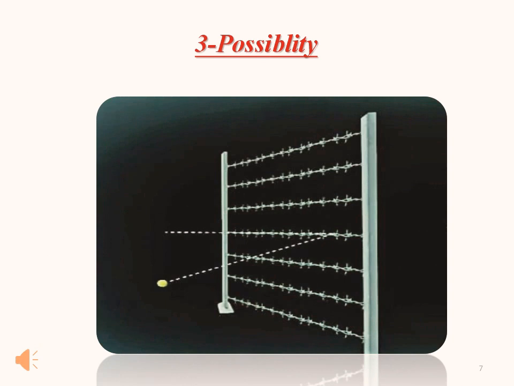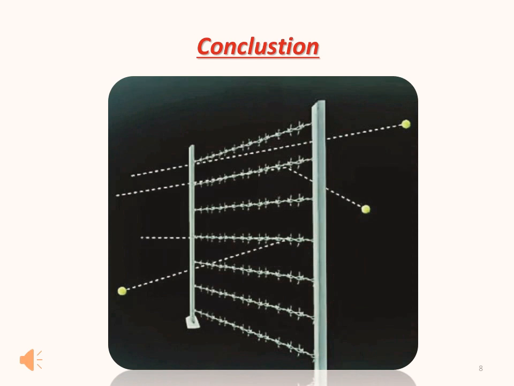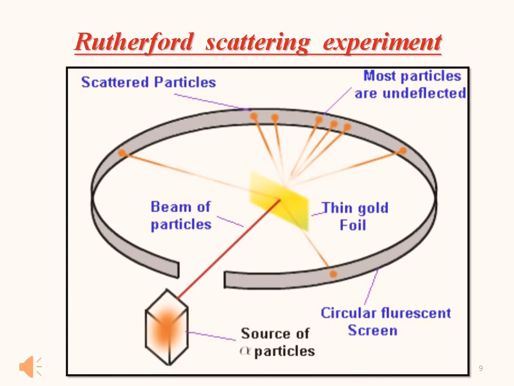So we can say that some of the stones may pass through the fence, some stones may strike the fence and then pass through, and some stones may strike the fence and deflect back. So students, from the above activity, now we will be able to relate to the Rutherford scattering experiment.